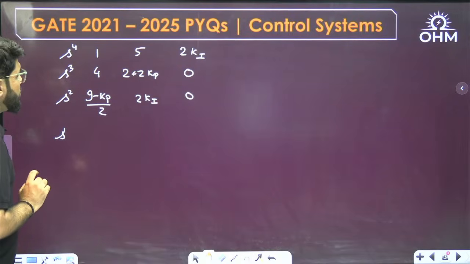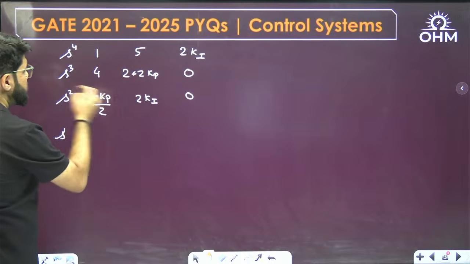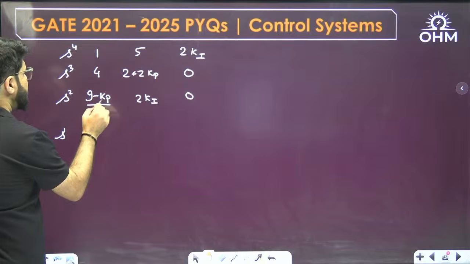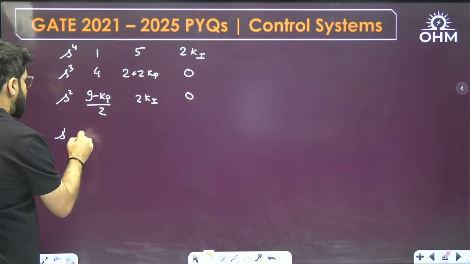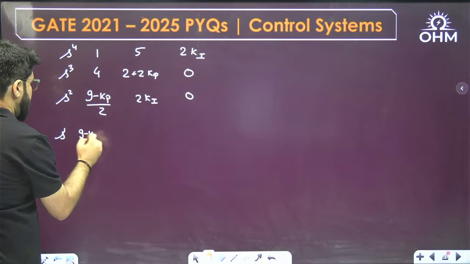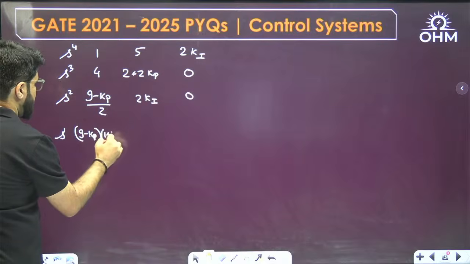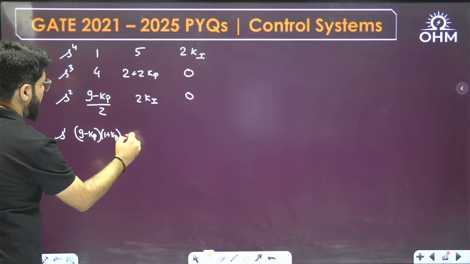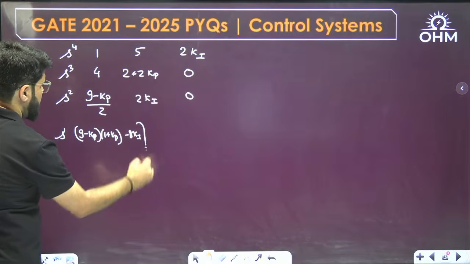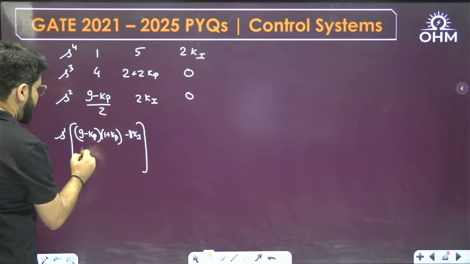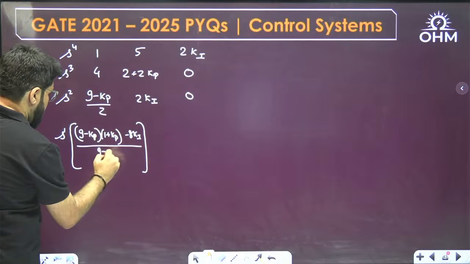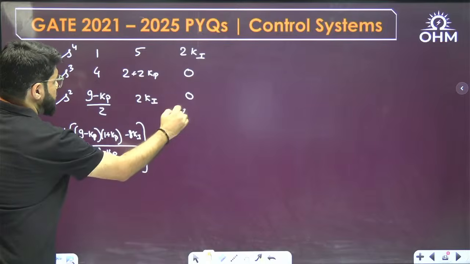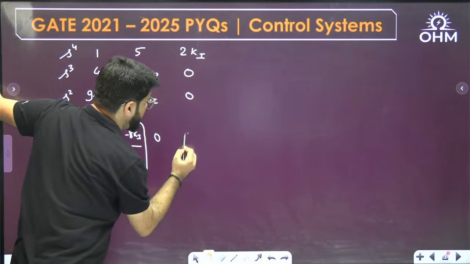When I multiply these two, the 2 and 2 will cancel here. It will look like 9 minus Kp into 1 plus Kp, minus 8 Ki, is whole divided by this term, 9 minus Kp by 2. This last element is going to be 0 because the next column is 0, and the last element of a row is anyway 0.